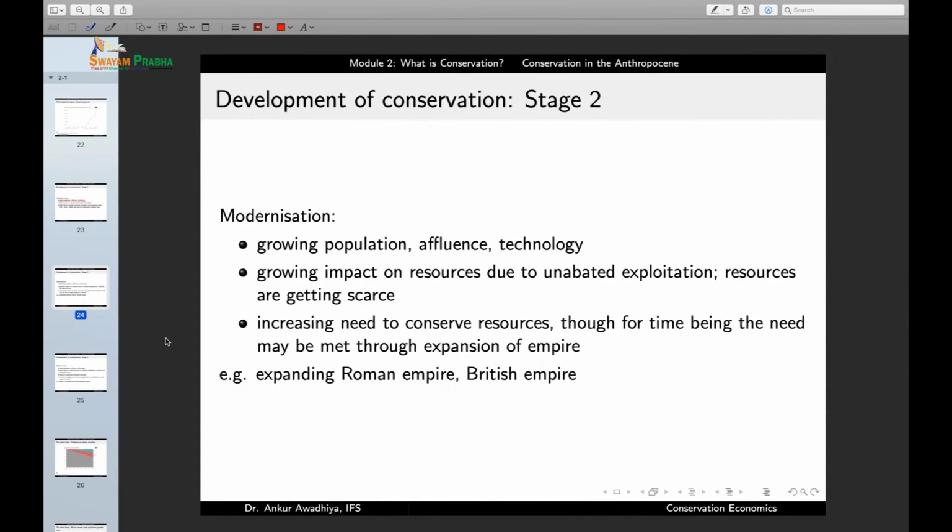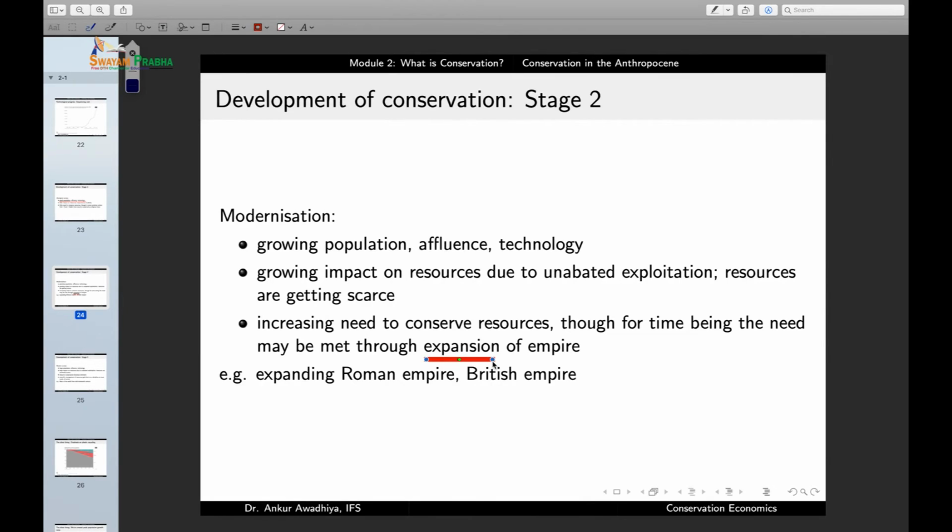Similarly, with affluence, there was a need for a number of new items. People wanted to build fancier homes, so they wanted more wood. But then the local forests are now empty because we have better technology to cut these forests, and we cut these forests, and so now these forests are gone. But there is an increasing population, and with increasing affluence, they also want more and more wood. What do we do? So modernization was also a time of expansion.